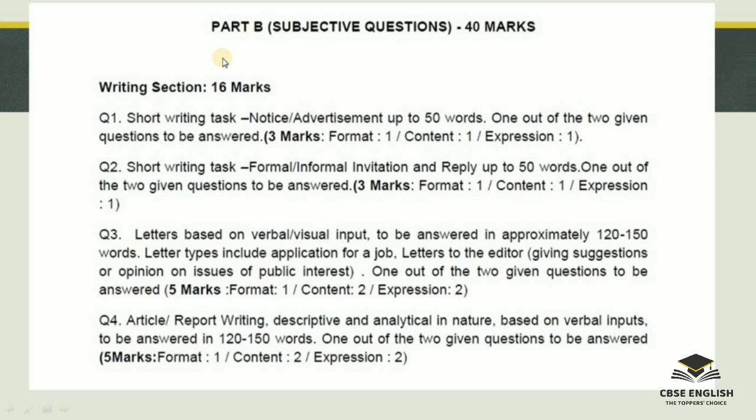Now we'll discuss the next section, part B, that is subjective questions, and which will have 40 marks. In this, writing section carries 16 marks. Under writing section, there will be 4 questions. So these are the questions. Short writing task, that is notice writing or advertisement writing, up to 50 words, and 1 out of the 2 given questions to be answered, either notice writing or advertisement writing, and there are 3 marks only for this. Format 1, content 1 and expression 1 mark.